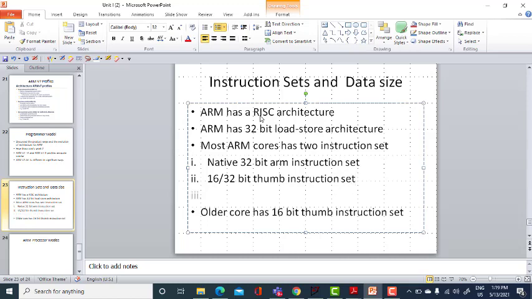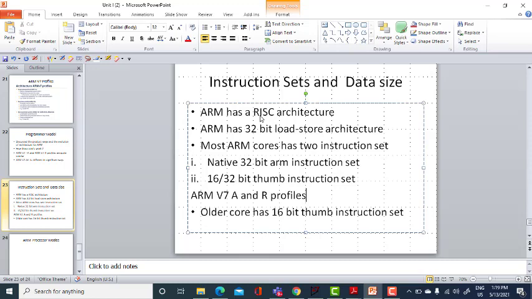And these two instruction sets are followed in ARMv7 A and R profiles. Okay. So what is meant by this?